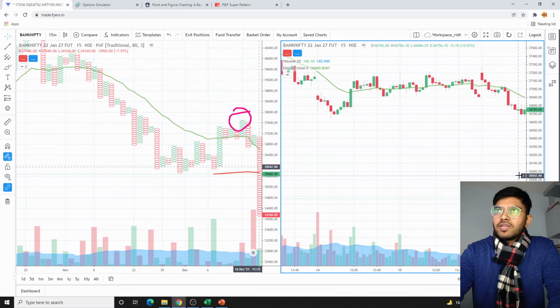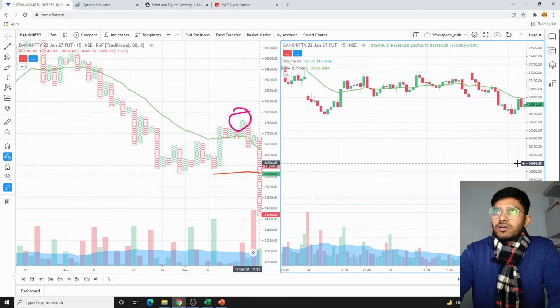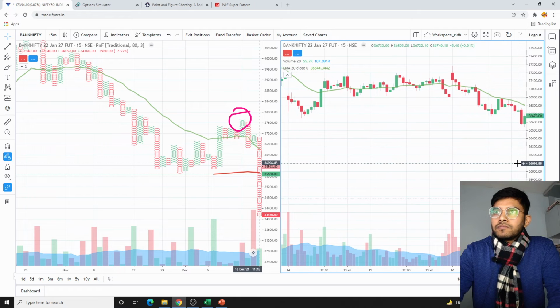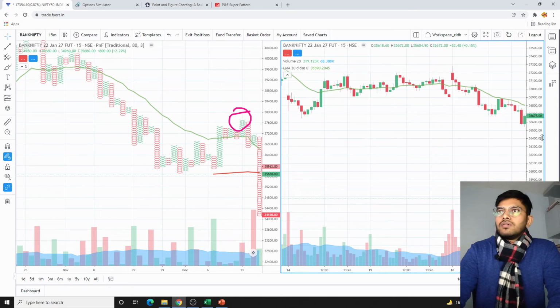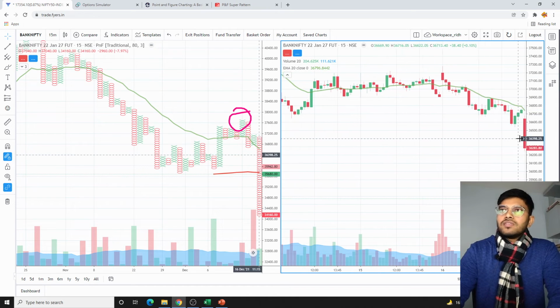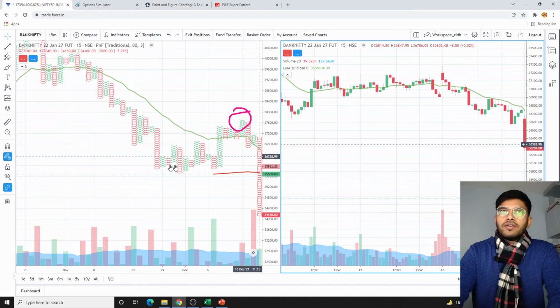So 16th of December 11:30, 35,800 is not to be touched here. So when did it do that? So it was quite safe. So even if we would have entered at 37,100, there might be minor losses there. Nevertheless, the non-directional thing also worked quite well here.